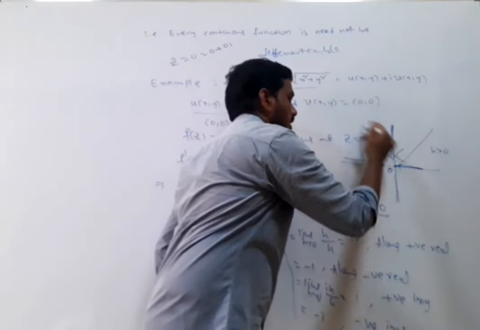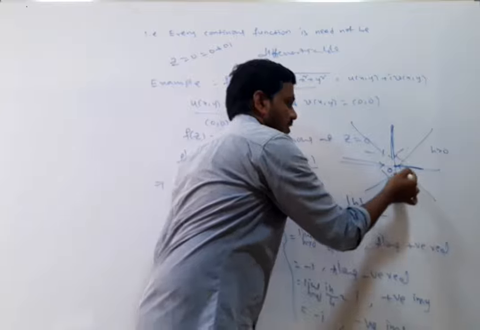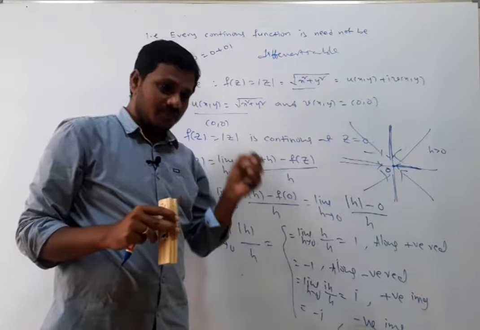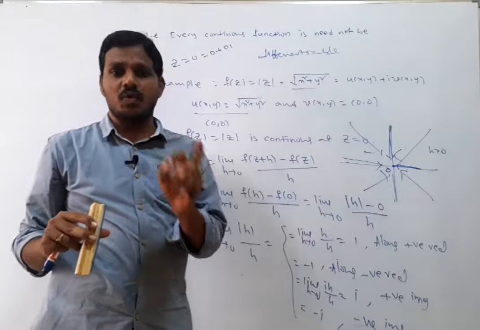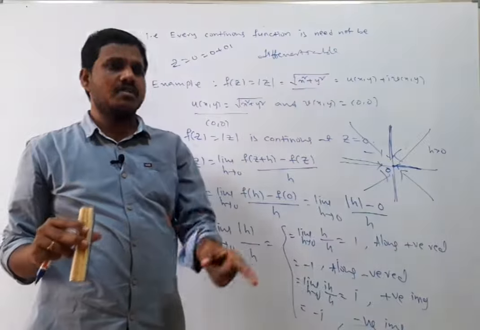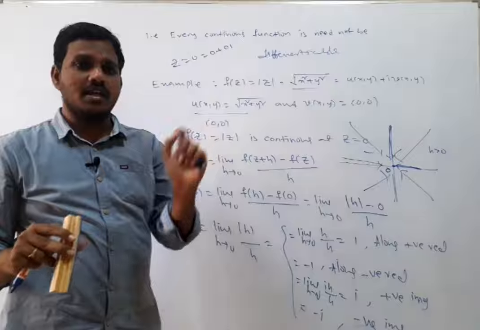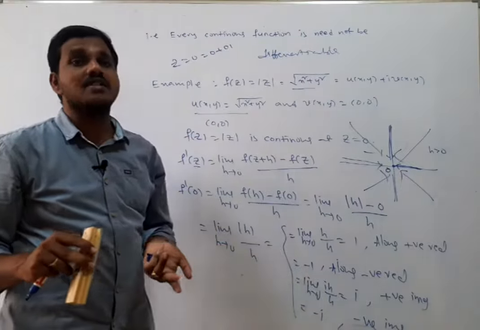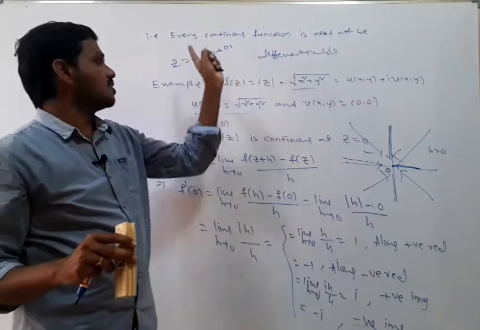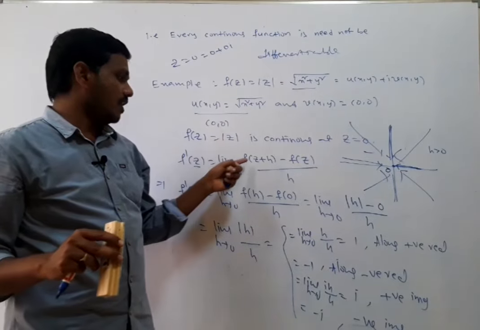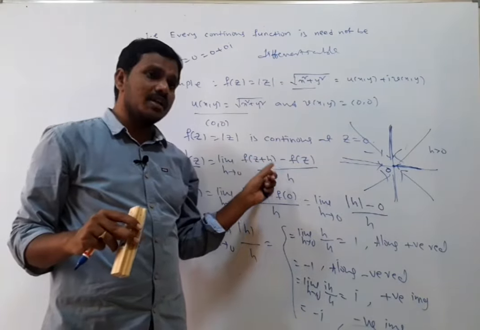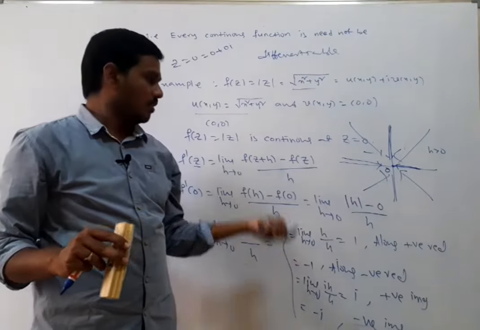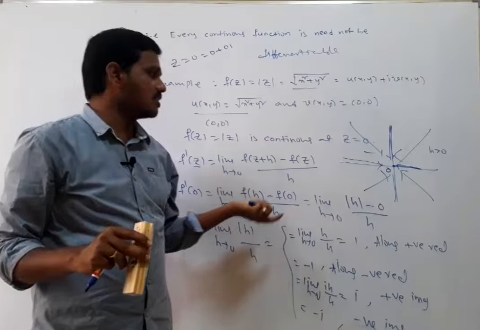Infinitely many ways are there. Even if we consider just the four ways, we have four different limits. If the limit exists for a function, then it is unique. But here we have different limits. When we have different limits, we say that it is not differentiable. By definition, the limit as h tends to 0 of f of z plus h minus f of z divided by h must exist and be finite. Here the limit does not exist. That's why it is not differentiable.